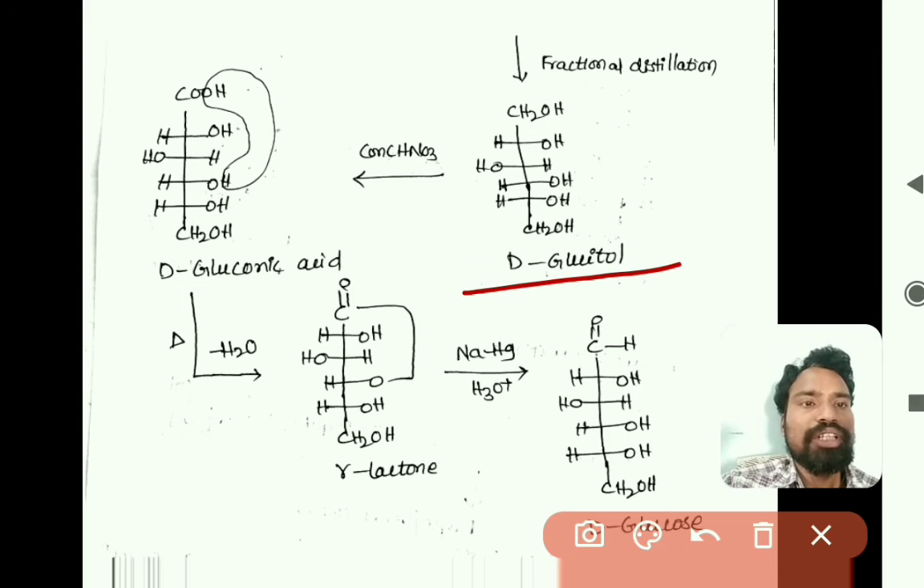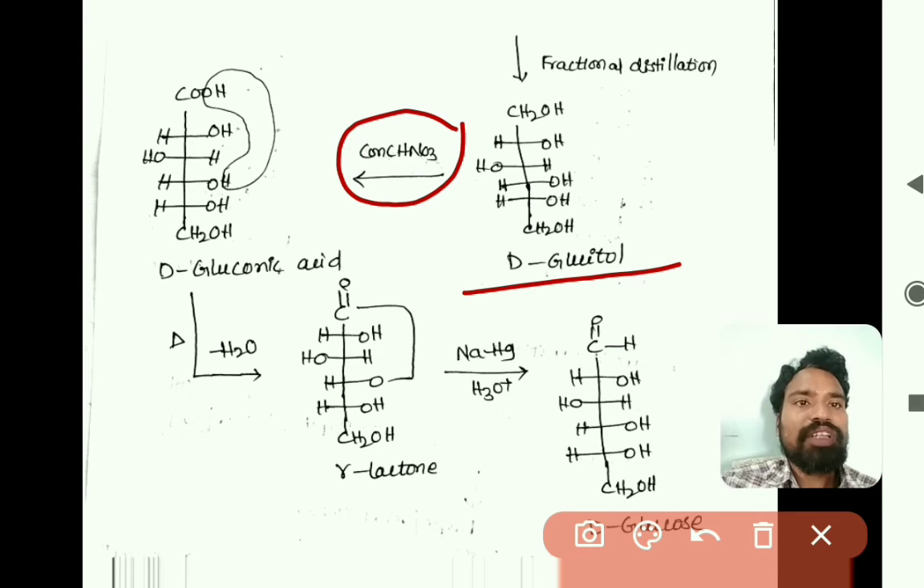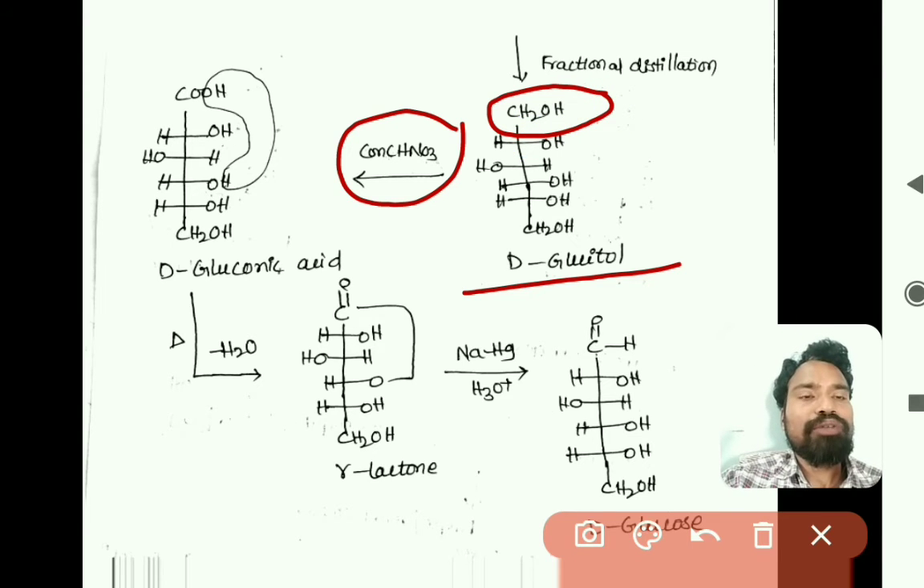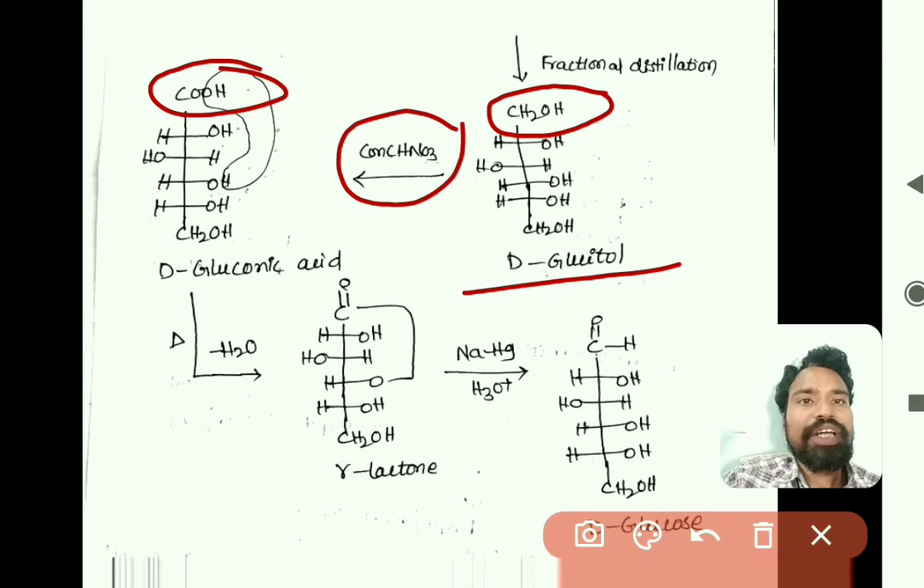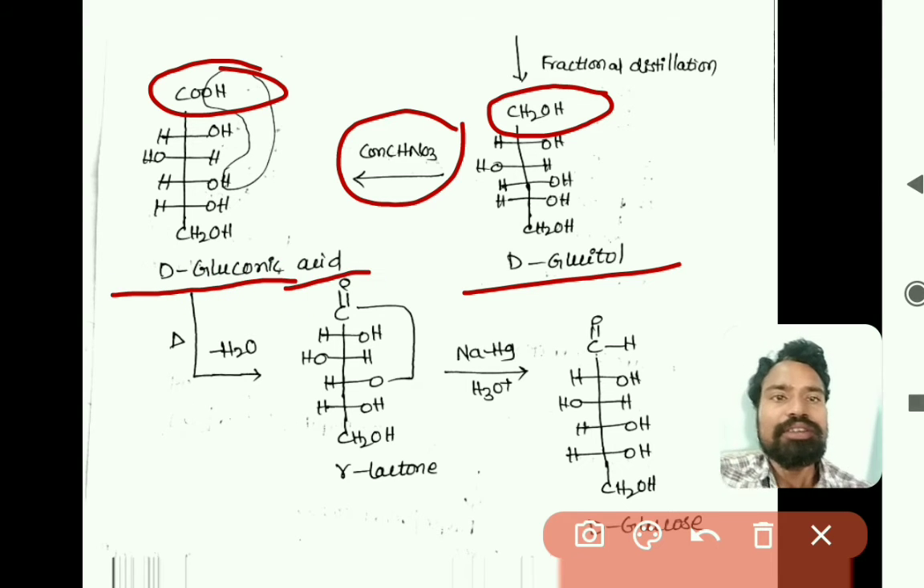This is D-glucital, right? This D-glucital is treated with concentrated HNO3. It is an oxidizing agent, and this HNO3 converts the first carbon CH2OH to carboxylic acid, that is COOH, right? So that we will be getting D-gluconic acid, right?